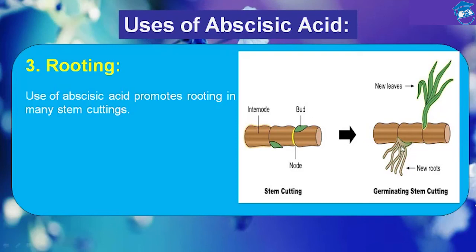See, this is the root which has emerged from the stem cutting. So the commercial usage of abscisic acid is that it promotes rooting, and you can do it by keeping a stem cutting in a solution which has abscisic acid in it.